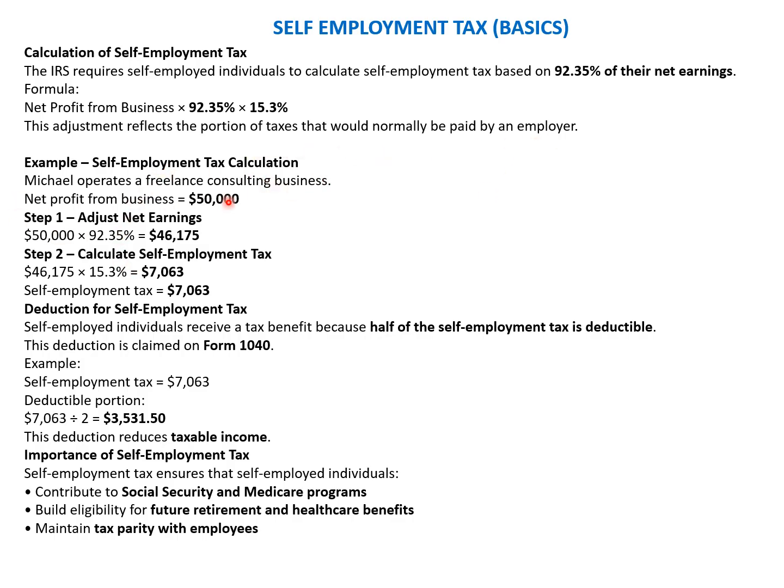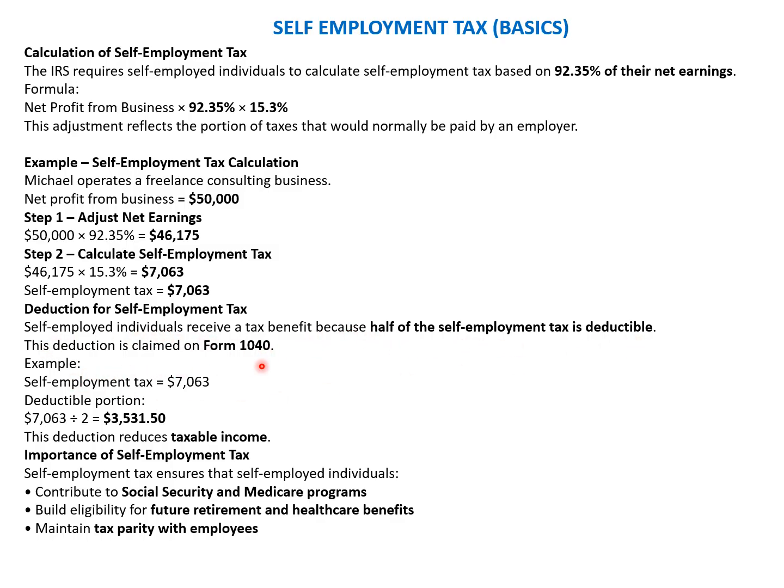Net profit for the business is 50,000. Step one is just the net earning, which is 50,000 multiplied by the factor of 92.35%, which when we apply this percentage is 46,175, and then 15.3% is applied on 46,175 to derive the total self-employment tax of 7063. A self-employed individual receives a tax benefit because half of the self-employment tax is deductible.